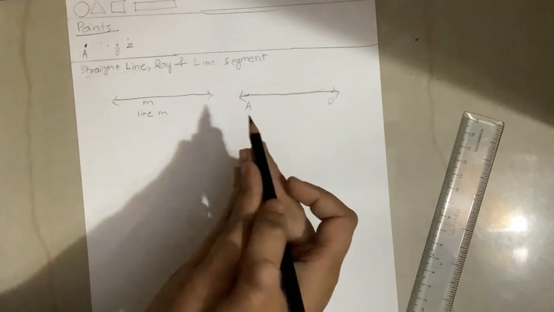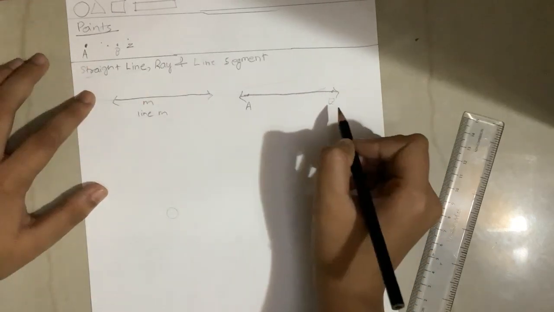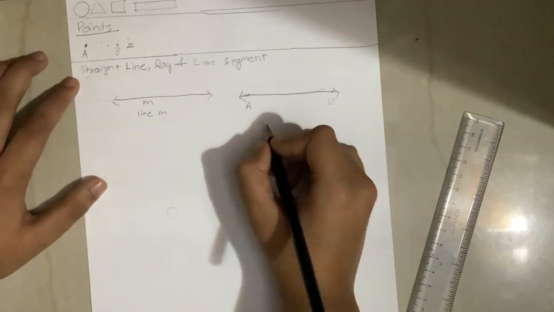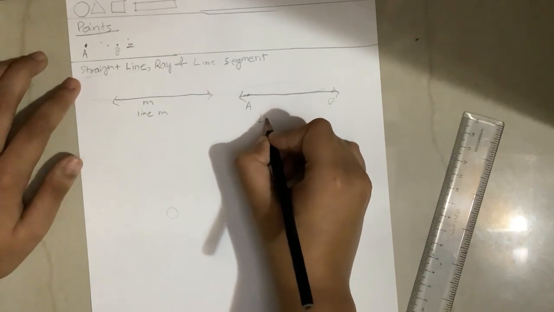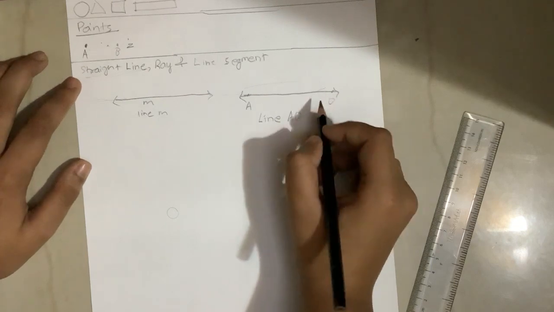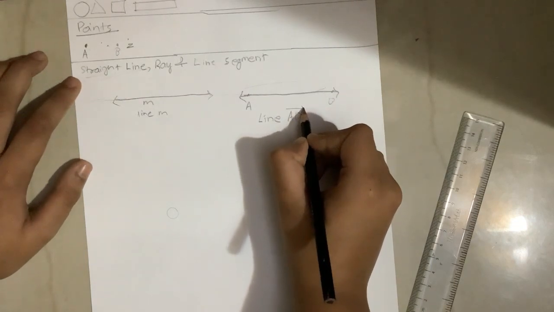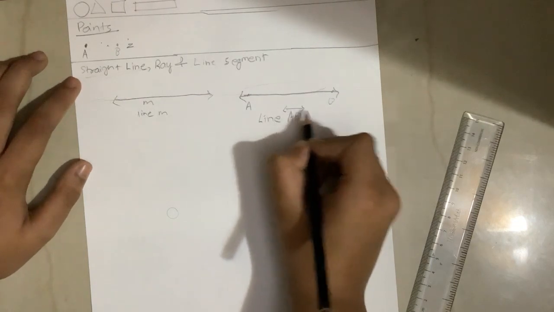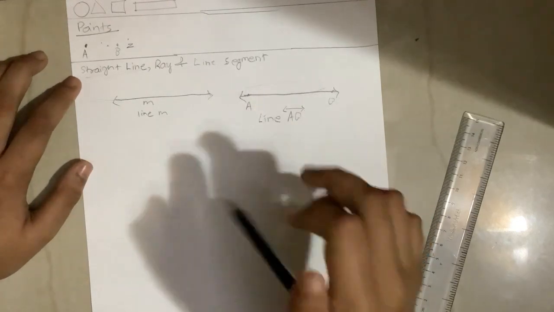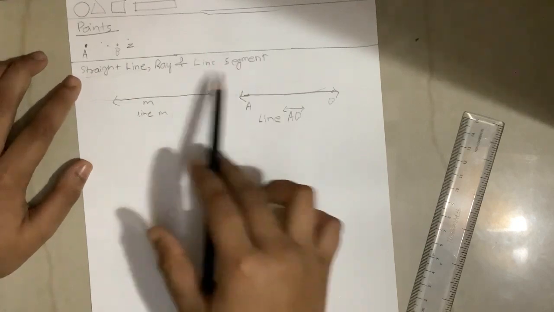This is line AB. It is written differently. We have to write AB in capital letters, and then we have to give a line sign. This represents that AB is a line and not a ray or a line segment.